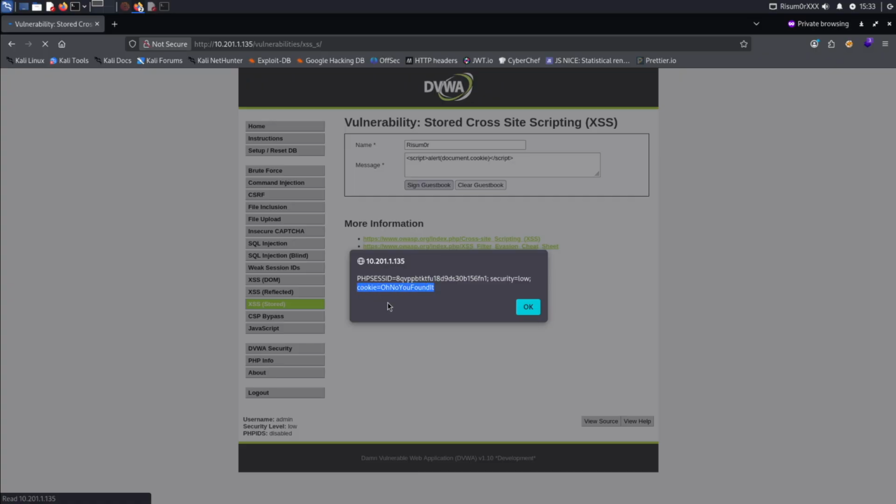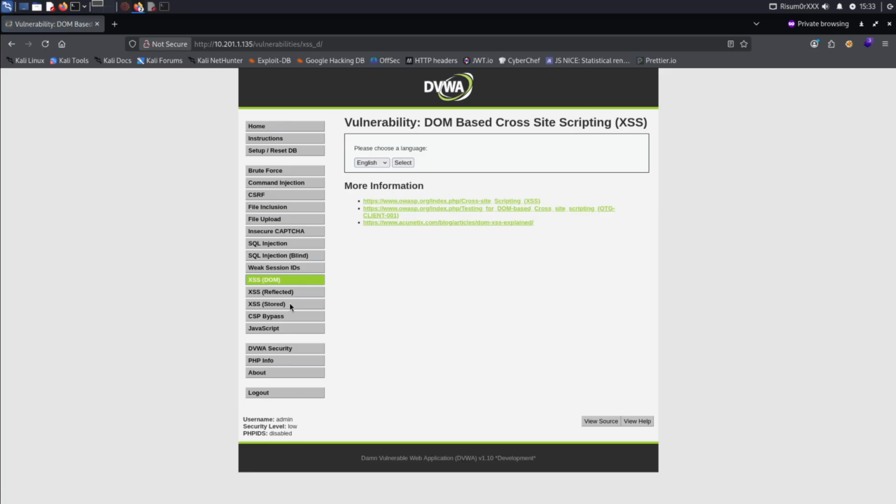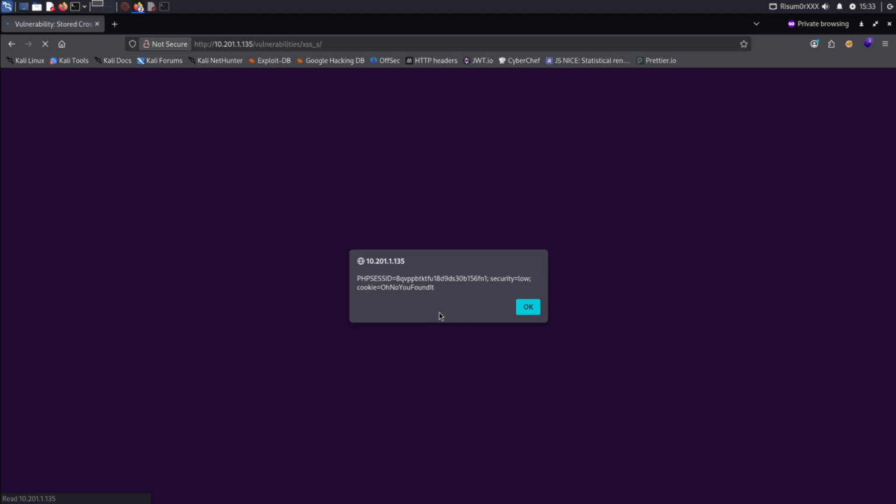As I'd mentioned, you can replace that alert function with anything you want to. Unfortunately, this website is a little bit restricted in terms of how much it is that I can actually type in that field. But you can do things like exfiltrate entire cookies. And as I'd mentioned, because that's stored in there, as soon as I pop back in to that page, I'll go over here to a different one, pop back into stored, and it displays that every single time.